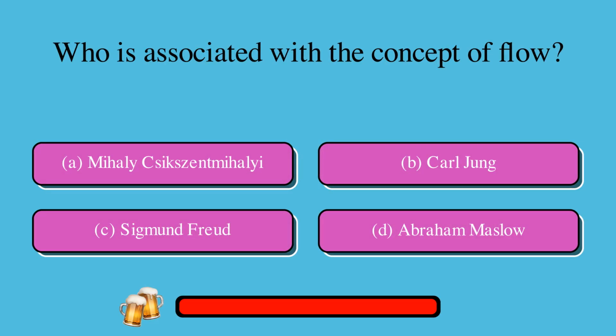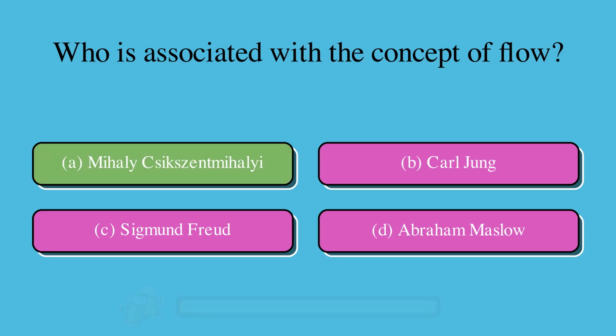Who is associated with the concept of flow? A. Mihaly Csikszentmihalyi, or B. Carl Jung, or C. Sigmund Freud, or D. Abraham Maslow? The correct answer is A. Mihaly Csikszentmihalyi.